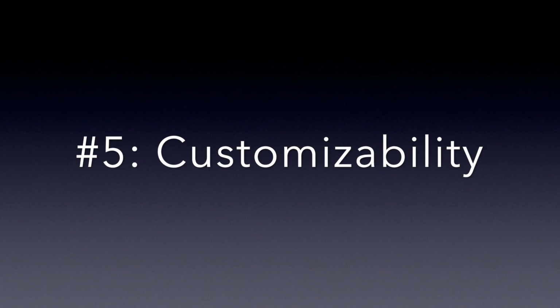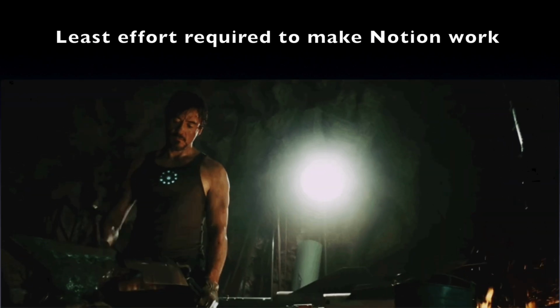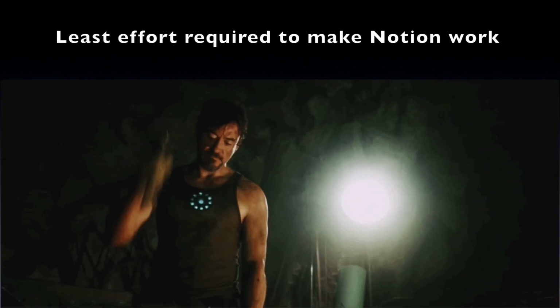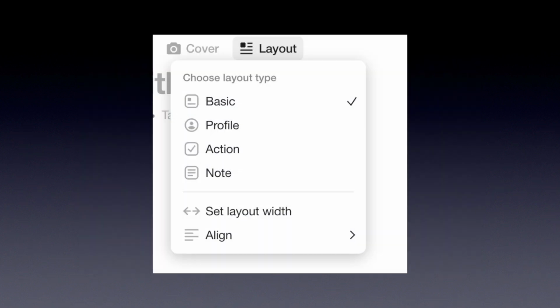Number 5, customizability. Both Anytype and Capacities are apps in the style of Notion. They want you to make your own workspace. Notion, if nothing else, is king of customizability. Anytype, being more watered down when you first load in, has the appearance that could be mistaken as a blank slate. The only problem is that slate stays pretty blank. Anytype's strength is in the back end of relations and object types. The page design is pretty limited.